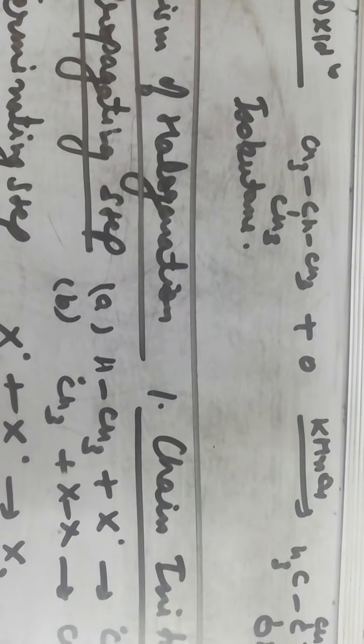Fourth is chemical oxidation. It takes place in the presence of chemicals. For example, isobutane reacts with oxygen in the presence of KMnO4. Now KMnO4 gives us nascent oxygen. It is an oxidizing agent. We will get this alcohol, CH3C, CH3, CH3OH, this is tertiary butyl alcohol. So chemical oxidation takes place in the presence of chemicals.